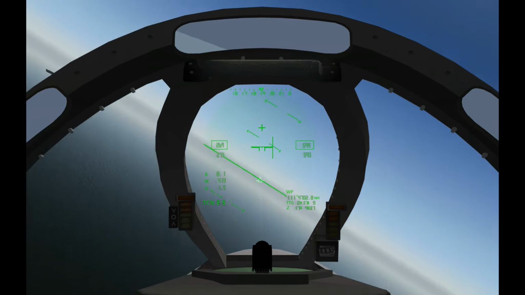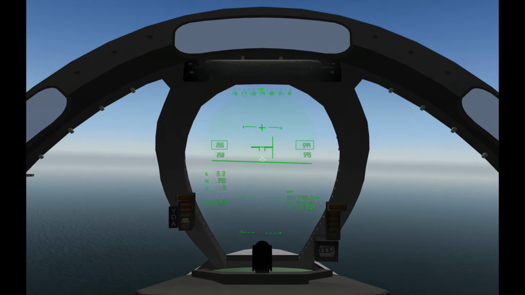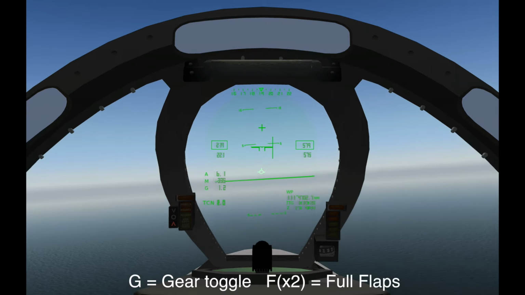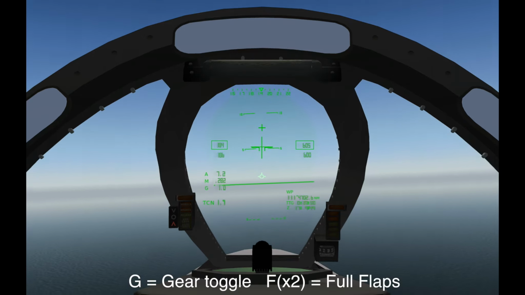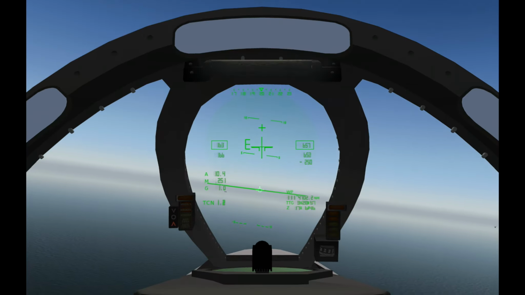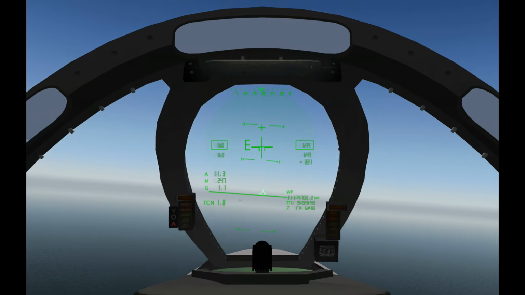Turn to the reciprocal of BRC and descend to 600 feet per downwind. Lower the gear at 280 knots, lower the flaps at 220 knots. Trim for on-speed and complete landing checks. Your ideal abeam distance is 1.2 nautical miles.